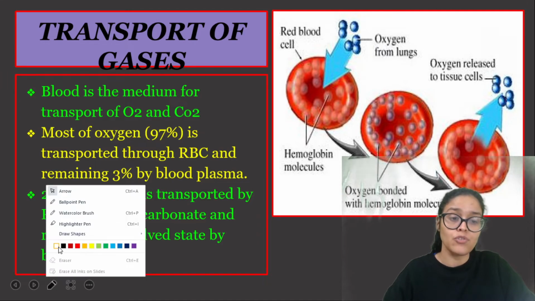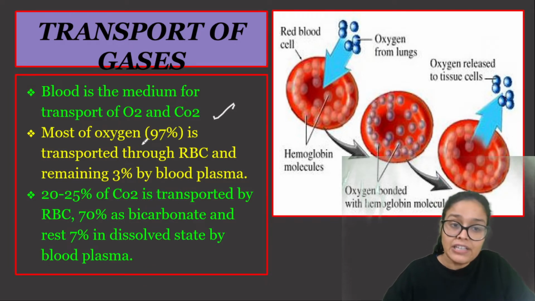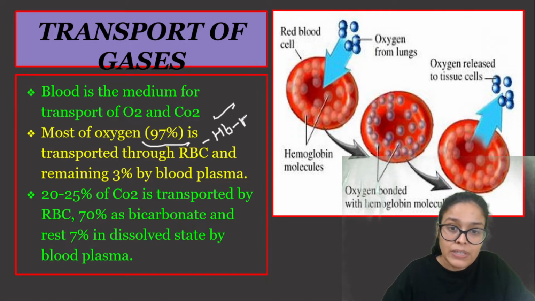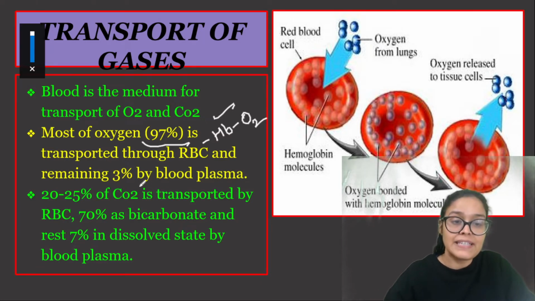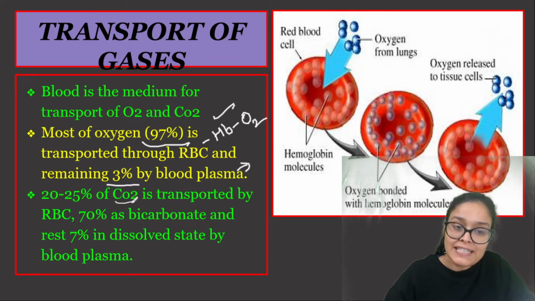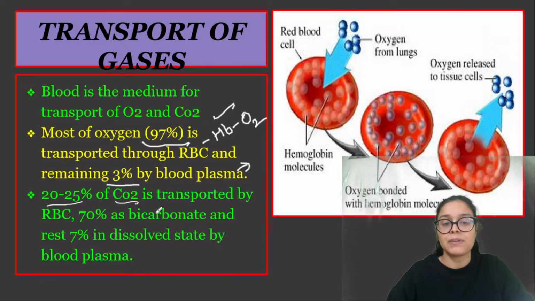So transport of gases. We know that in blood O2 and CO2 are transported, and 97% oxygen is transported binding with RBC, binding with hemoglobin. So yes, 97% oxygen is transported binding with hemoglobin, that you have to remember. And obviously 3% of the oxygen is actually transported in dissolved form in the plasma, which you have to remember, right?